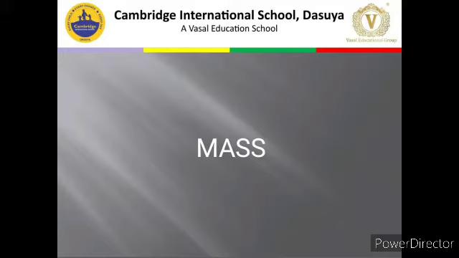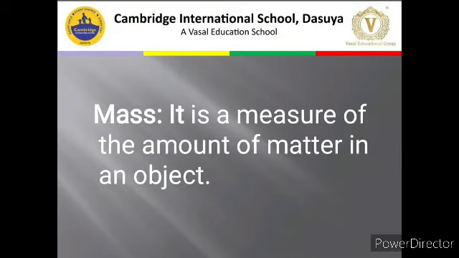So first of all, understand what is matter. Matter is anything made up of molecules, anything which occupies some space, fine, that's going to be matter. And the amount of the matter in an object, how much matter is present in an object, is going to tell you the mass. If you have any object, it means that object is having some mass, only then it exists.